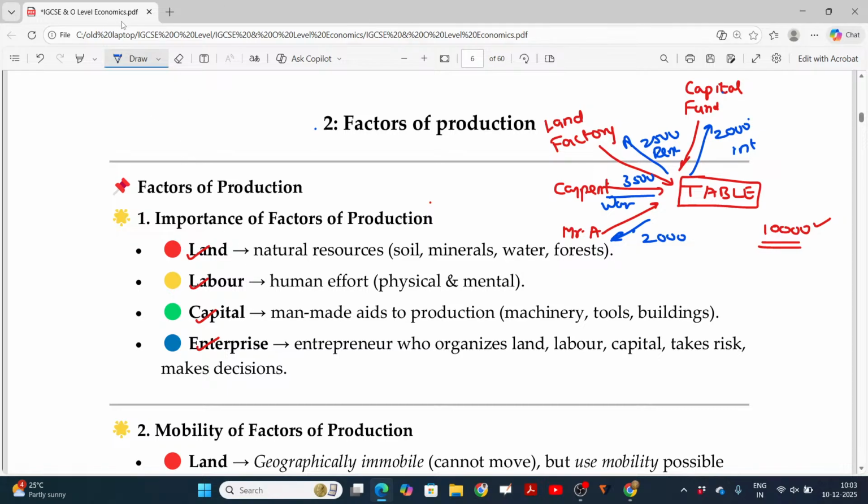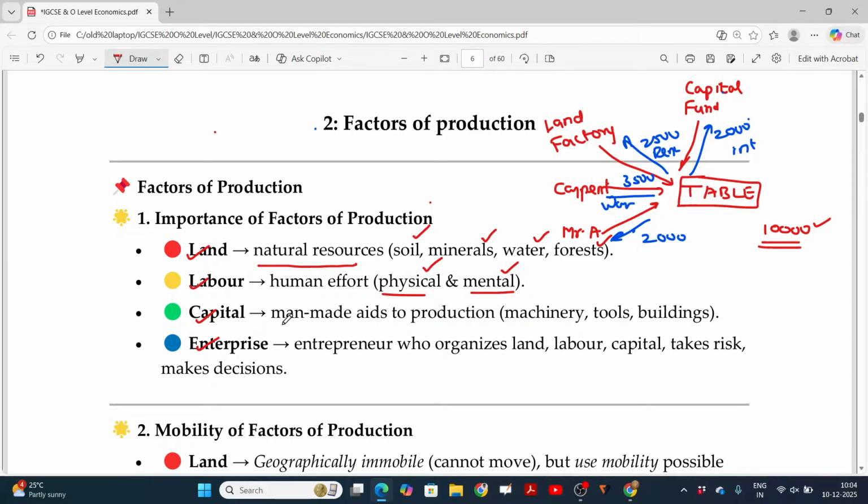Now, land, meaning natural resources. Land will not represent only the physical land that you see. It includes the soil, minerals, water reservoirs, forests and all these things. In case of labor, it is human effort, which may be physical or mental. Doctors and engineers are also labor, but they predominantly contribute mentally. Blue collar employees physically support the organization. These two fall under labor.